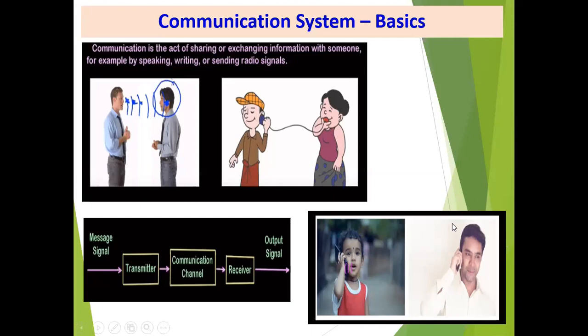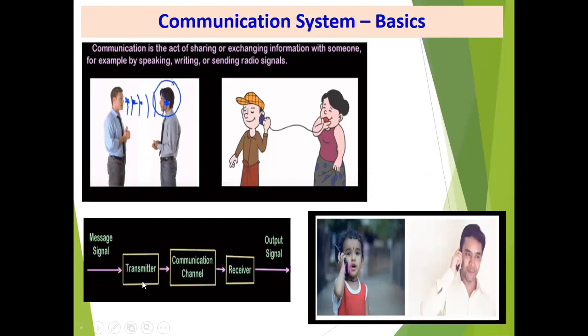Then it is converted into the electrical signal first, and then the electrical signal is again converted into the sound signal. Radio and television are the best examples of wireless communication. Now, whatever I am discussing with you right now is also wireless communication.